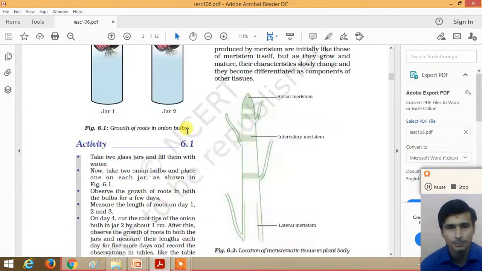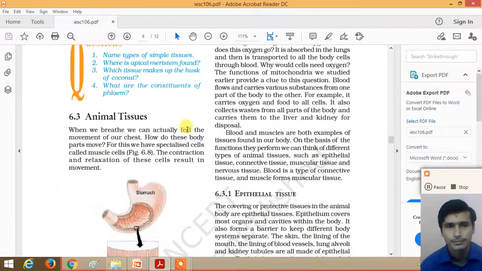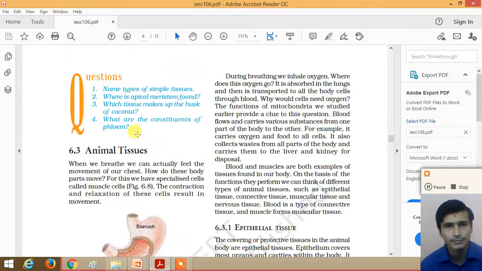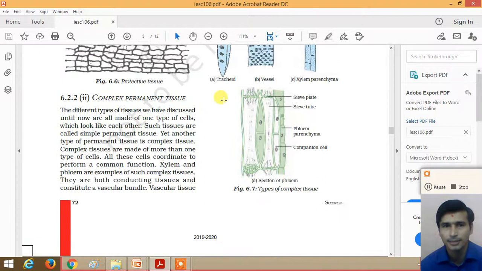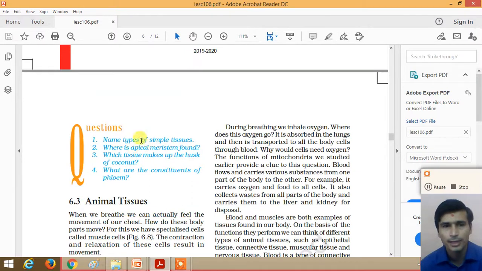Here on the page, four questions are given. The first one is: Name the types of simple tissues. So what are the three main types of simple tissues? Parenchyma, the second is collenchyma, and the third is sclerenchyma tissue.